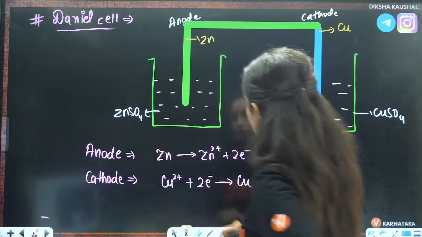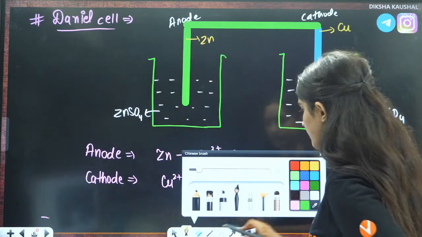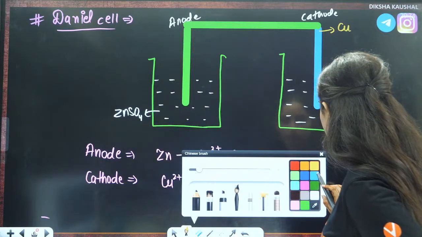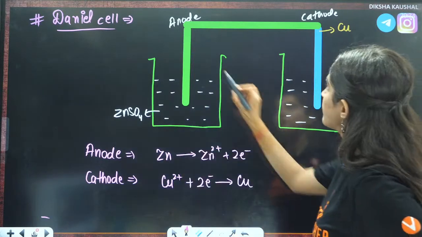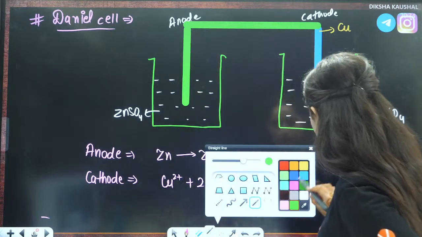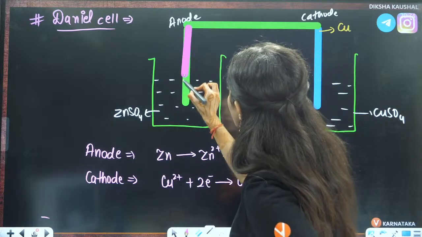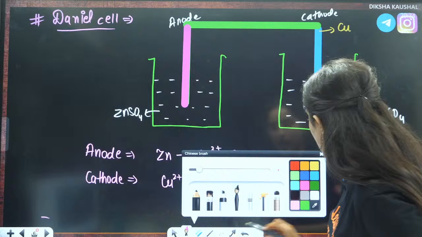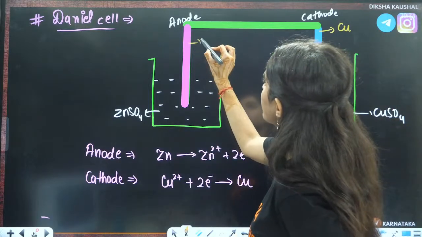Wait a minute, let us draw it with some other pen. I think now it's better. Now this is zinc.